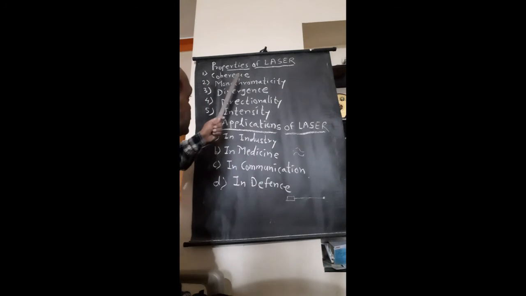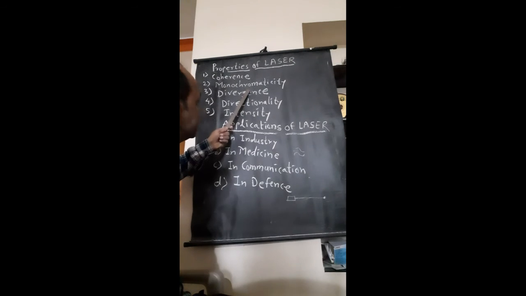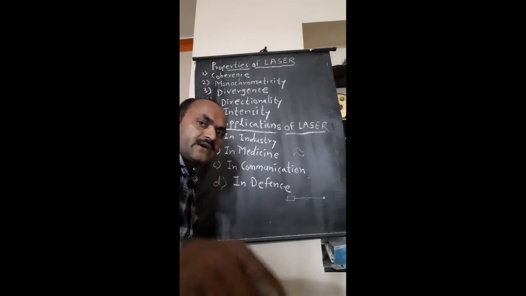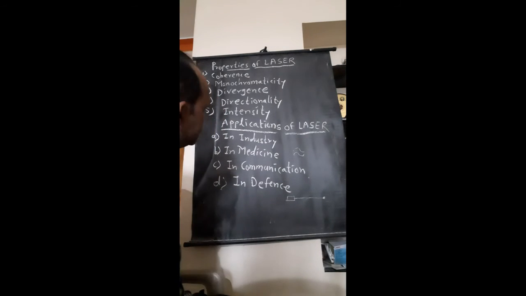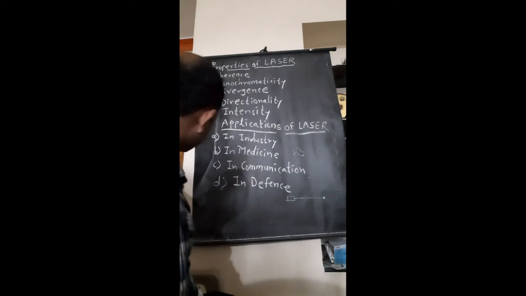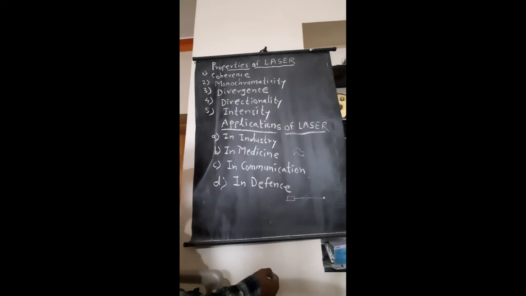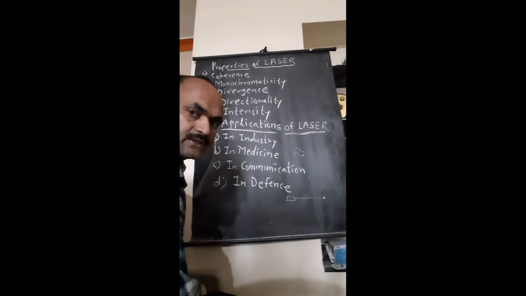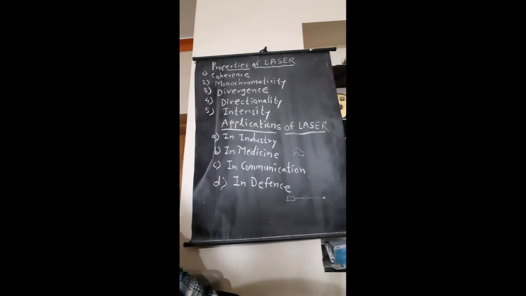First one is coherence, second one is monochromaticity, third one is divergence, fourth is directionality, and fifth is intensity. So laser has many applications. Let us discuss one by one. First is industry. As I discussed about industrial applications, the laser has the property of high intensity, so the laser can be used to cut hard metals like a bar or any metal sheet.